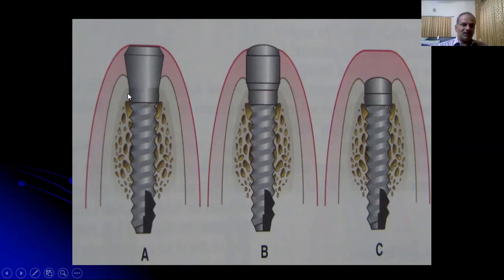so that it is more comfortable for the patient, and it is placed whenever there is a good quality of bone. The advantage of the two-stage surgical technique is that whenever the bone quality is not good, or when there is loose trabecular bone, or when bone augmentation procedures are required, the two-stage surgical technique is preferred. Whereas in the one-stage surgical technique, the flap management is easier, and it is more comfortable for the patient because fewer surgeries are involved.